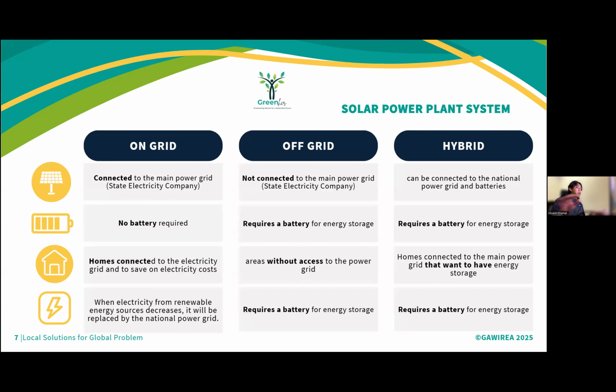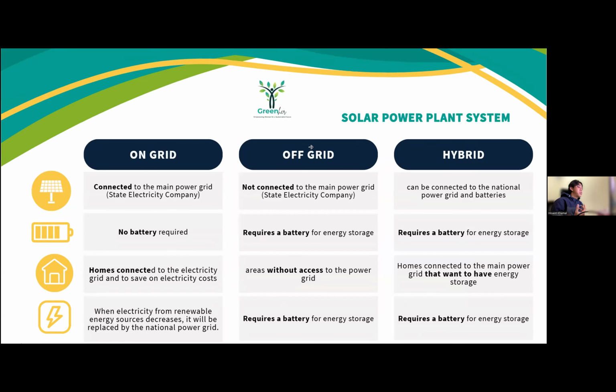Okay, solar power plant types. First, on-grid. On-grid is connected to the main power grid or state electricity company. No battery is required. Homes are connected to the electricity grid and save on electricity costs. When electricity from the renewable energy resource decreases, it will be replaced by the national power grid.